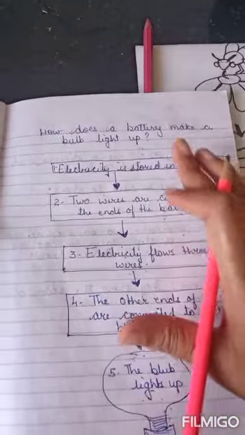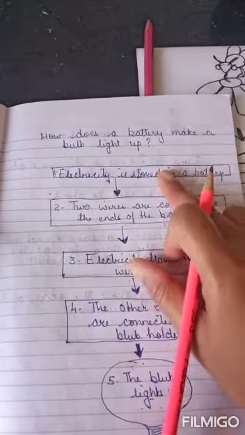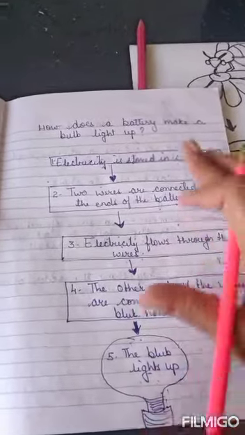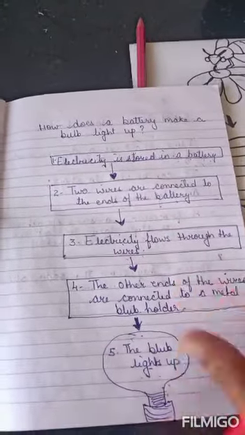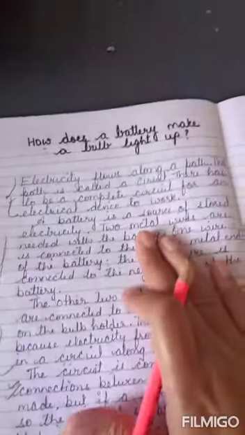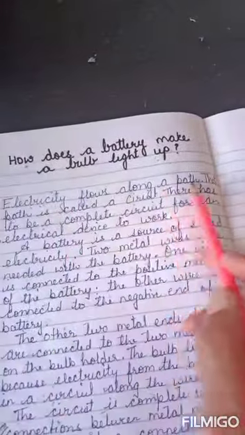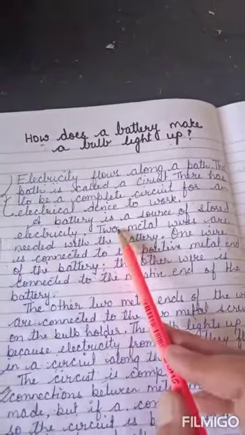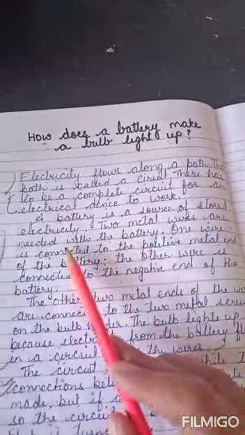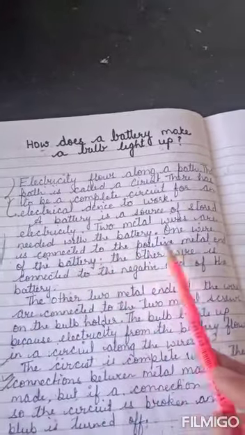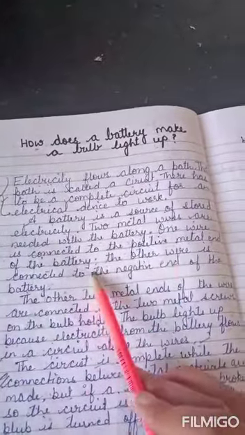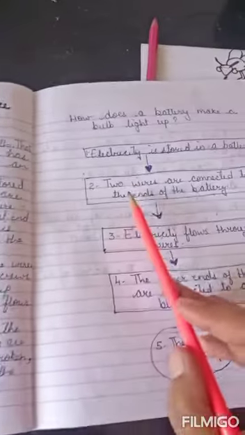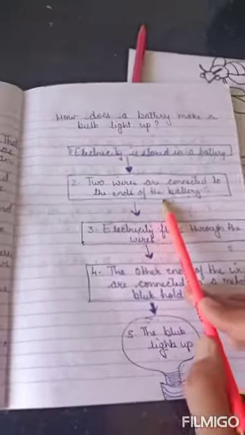Hence, whenever we write a flow chart, we just write the important information there. Alright, just the important information. Unlike the explanation text, where we explained what electricity is and what a circuit is, that is not required. Then in the explanation text, we wrote that two metal wires are needed with the battery. One wire is connected to the positive metal of the battery. The other wire is connected to the... Rather than writing this, what would we write? Two wires are connected to the two ends of the battery.